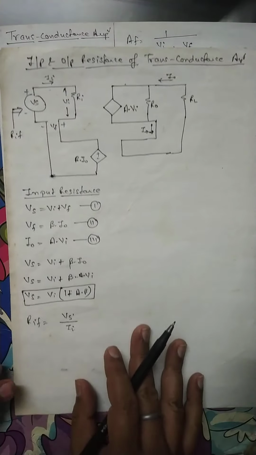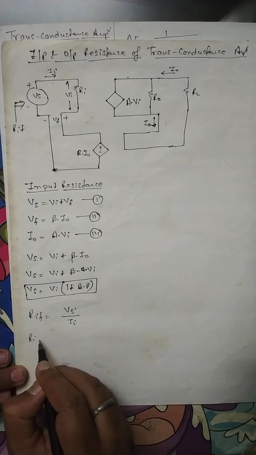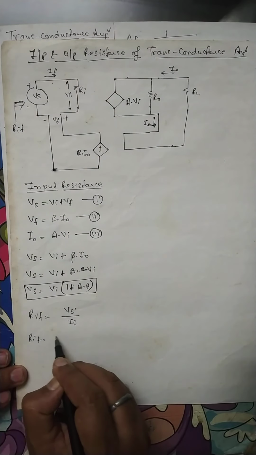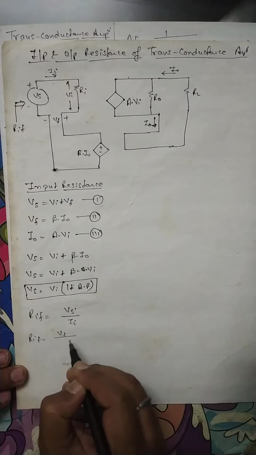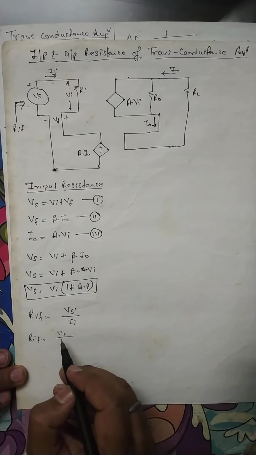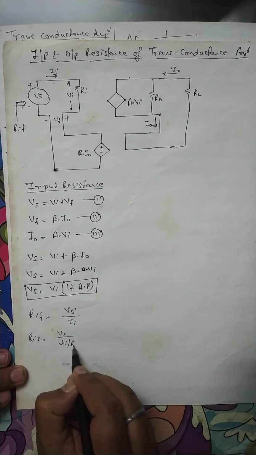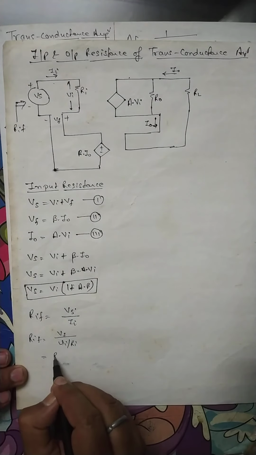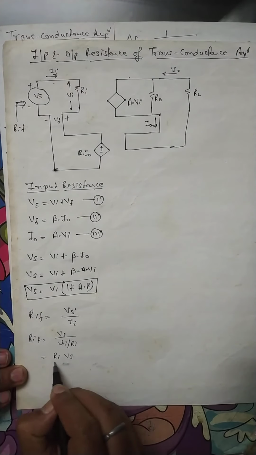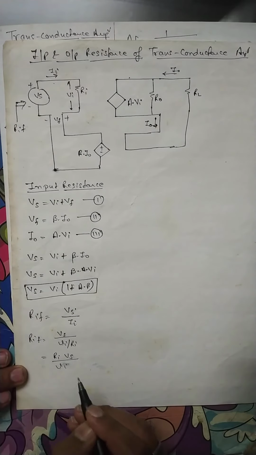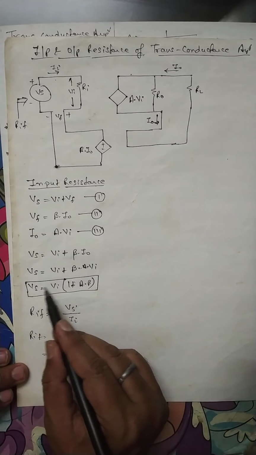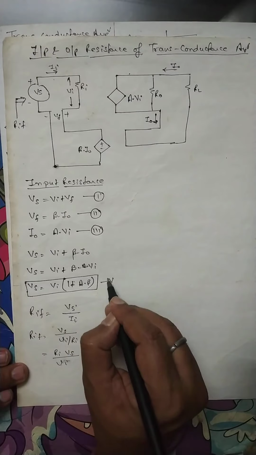So putting these values, RIF is equal to Vs upon Ii, and Ii is equal to Vi upon Ri, so it will be Ri into Vs upon Vi. And what is the value of Vs? Vs is as in equation number 4.